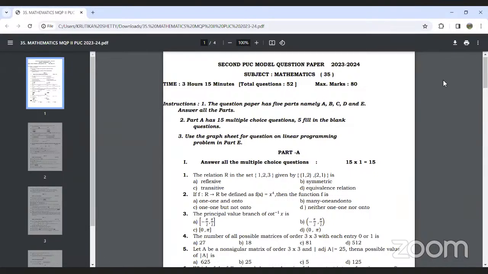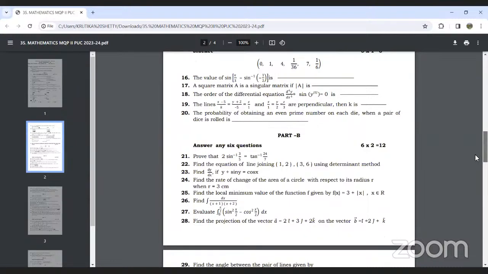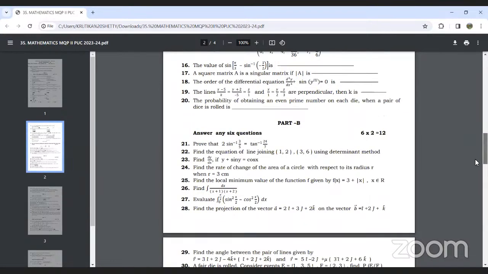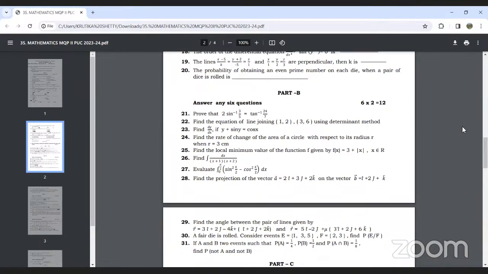Next in part B, we have 2 mark questions. In part B, question number 21 to question number 31, so 11 questions are there. Out of 11, you need to attempt any 6 questions, and each question fetches 2 marks.